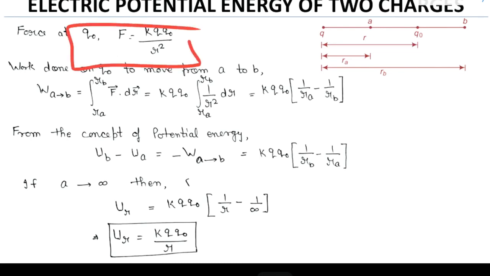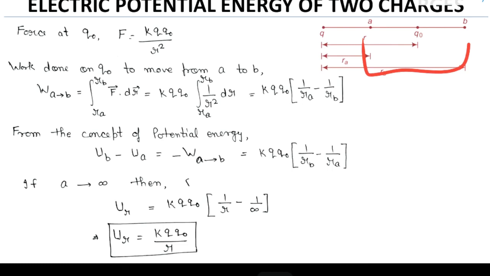If I am trying to move this charge from point A to point B, then what will be the work done? Force into displacement from point A to point B. Okay, so guys, here the position is varying. So kQq naught can be taken out, and we will have to integrate 1 upon r square. The integration of 1 upon r square is minus 1 upon r.